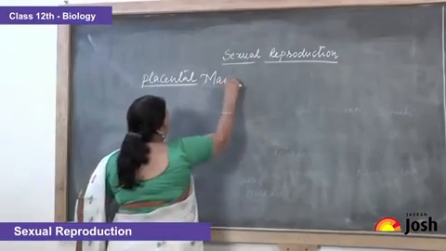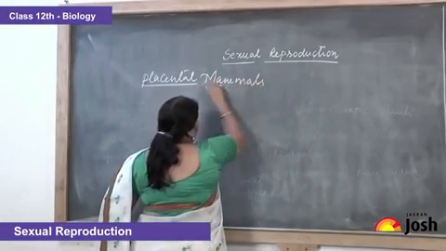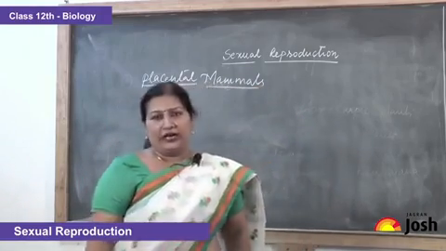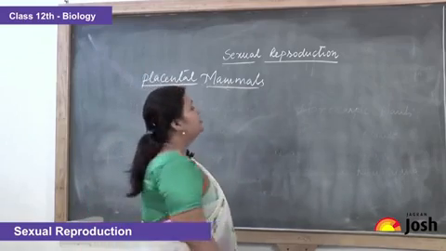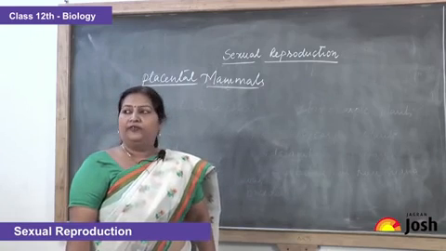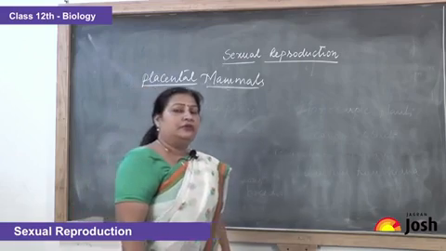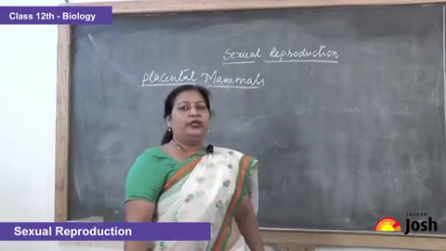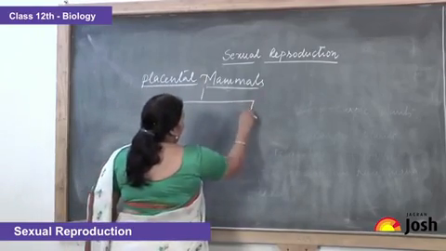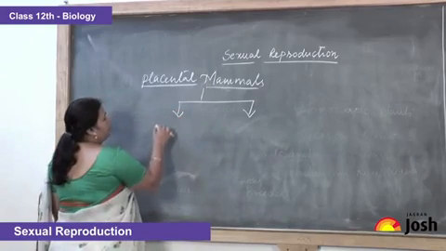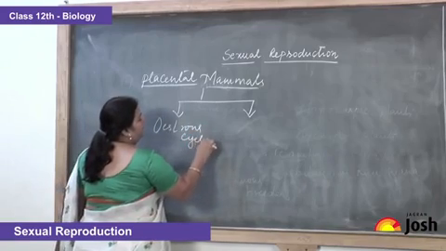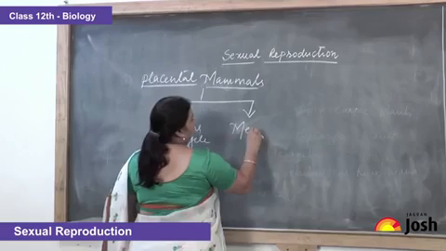In placental mammals, there is a special type of cyclic changes which takes place during the reproductive phase of an animal. In these cycles, the changes occur in the ovaries, in the reproductive tract and in the hormonal secretions. According to that, the cycle is divided into two types. One is the estrous cycle and the second is the menstrual cycle.